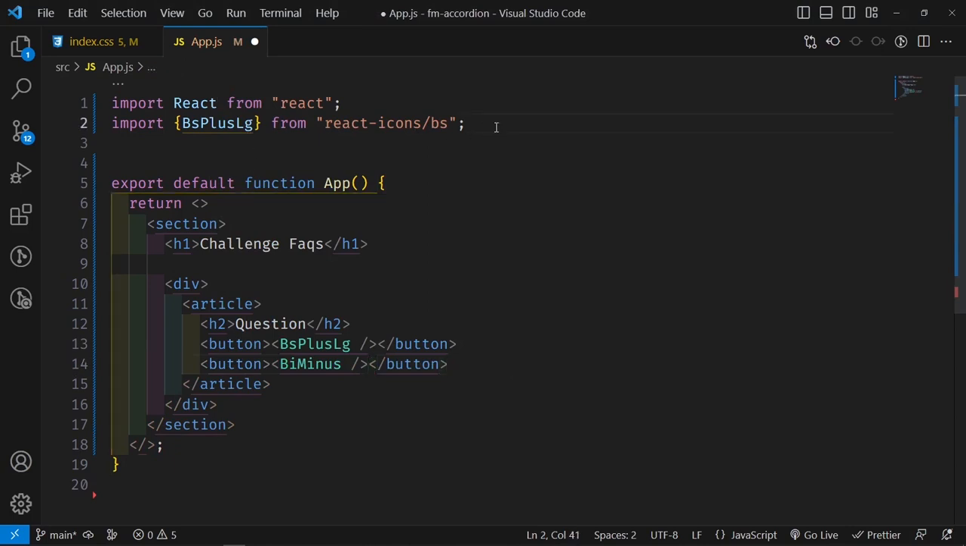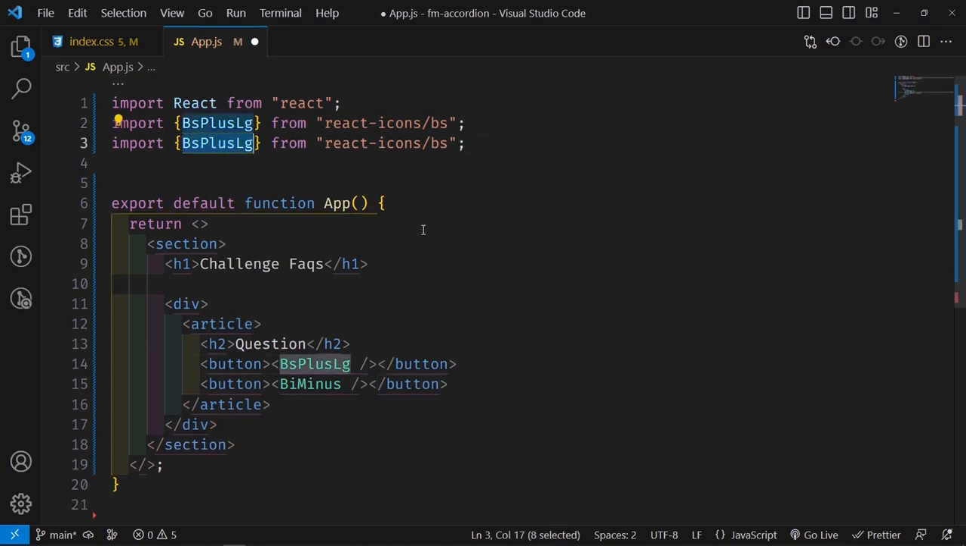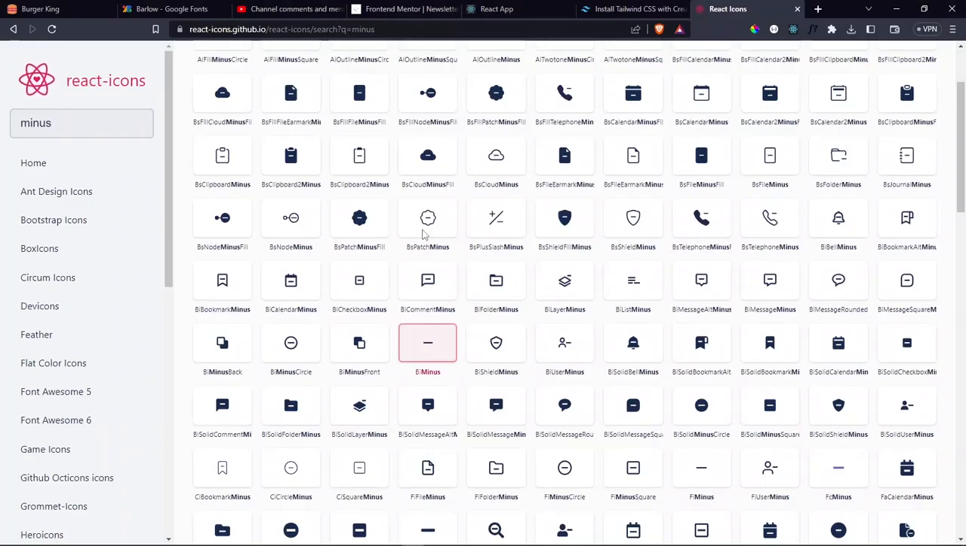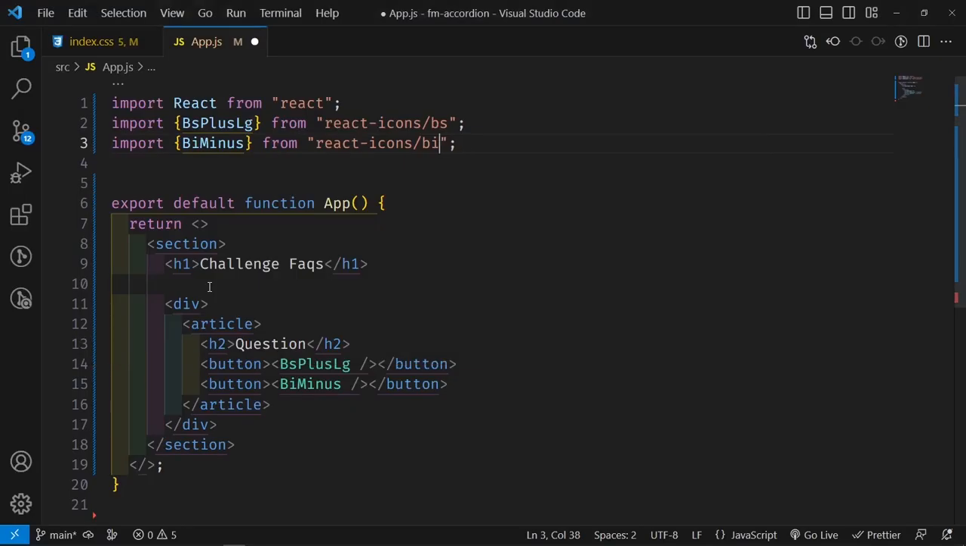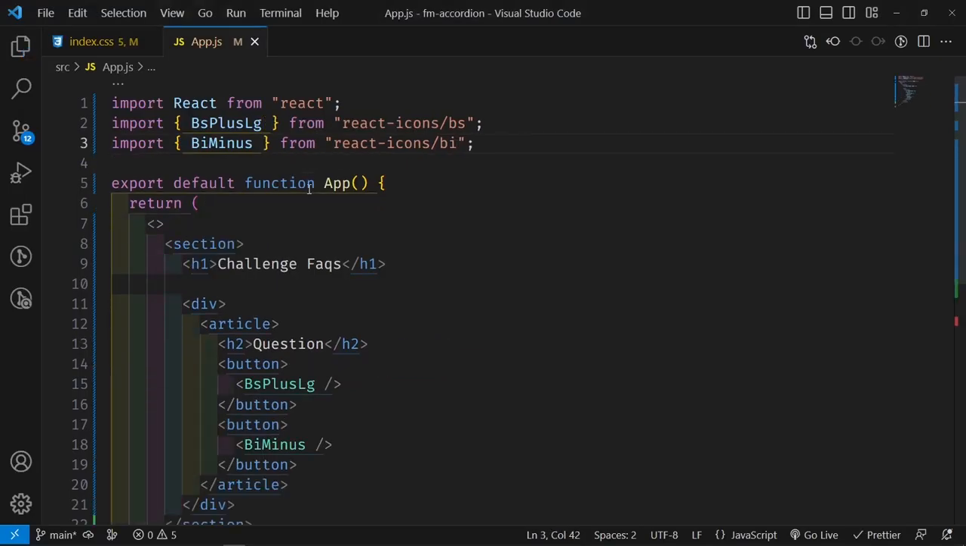Now let's go ahead and import this. Let's just paste this downward and say bi minus from bi. Bi is from which one? Bootstrap icons, or no, it's from box icons. Okay, and then let's save that.